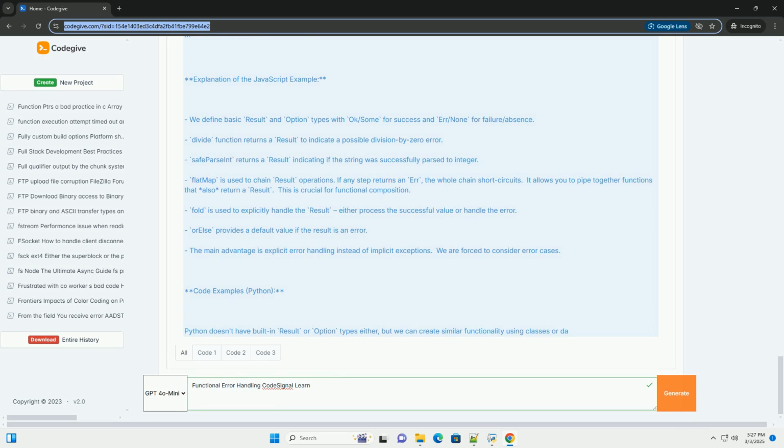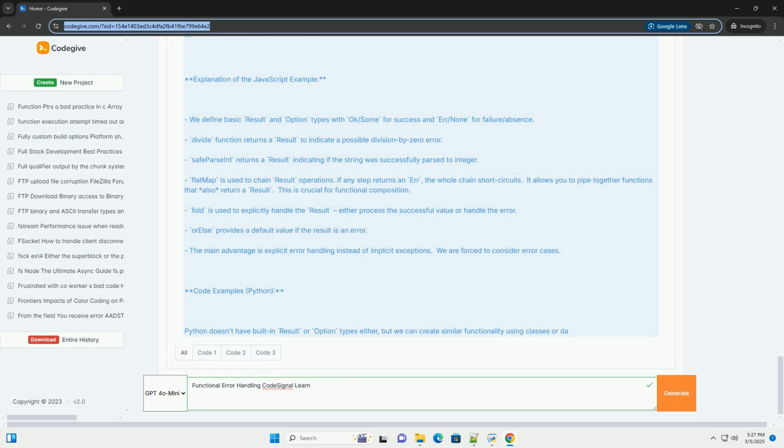Explanation of the Python example. We define Ok and Err classes using data classes. Result is a type hint for the union of Ok and Err. We implement map, flat_map, fold, and or_else methods. The divide and safe_parse_int functions return Result instances.